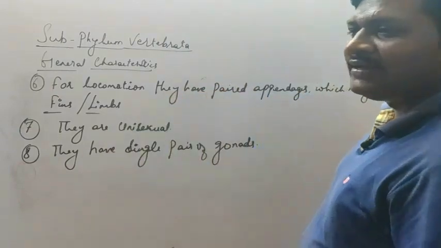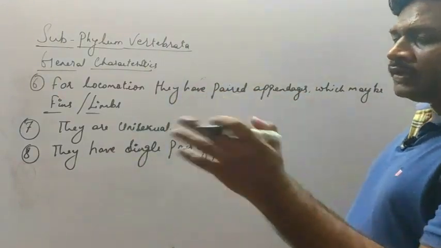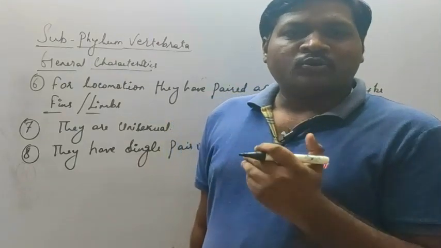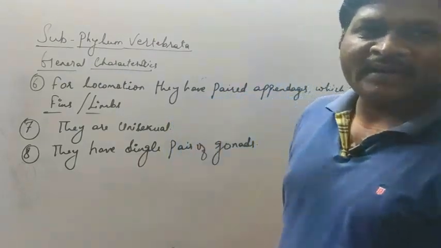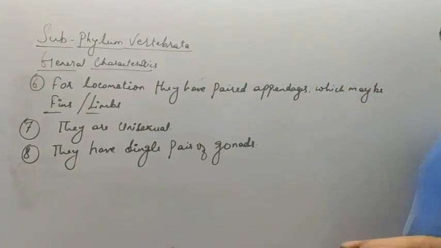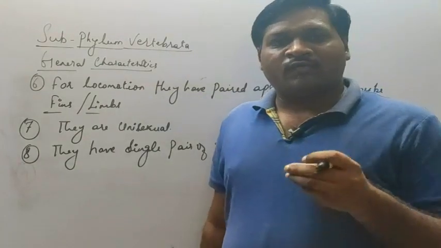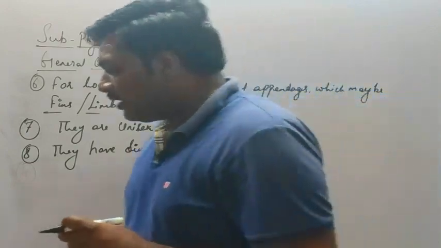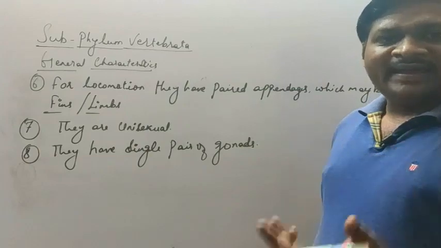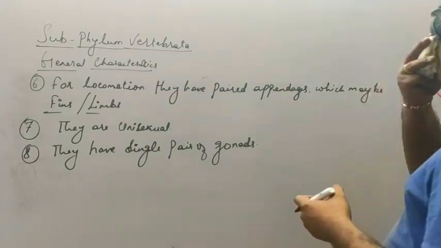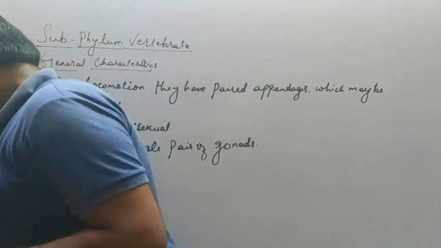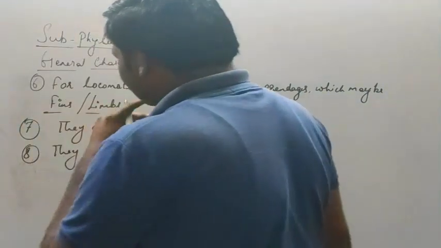Now we'll classify the subphylum Vertebrata into two more categories, that is divisions. These are the two divisions, Anathostomata and Gnathostomata. Now let's see the characteristic features of the Anathostomata and one example from it. Then later we will discuss the Gnathostomata and an example of the Gnathostomata. So let's start with the classification of the subphylum.